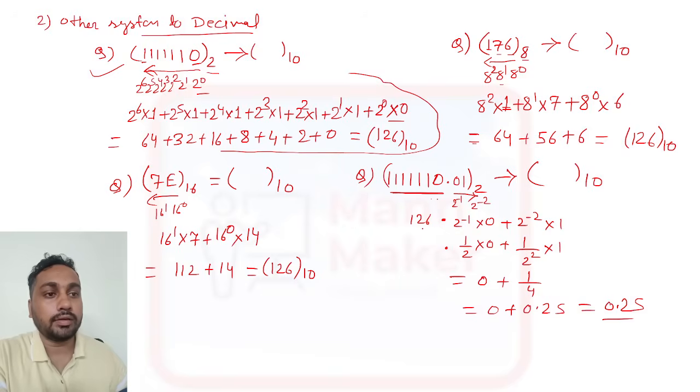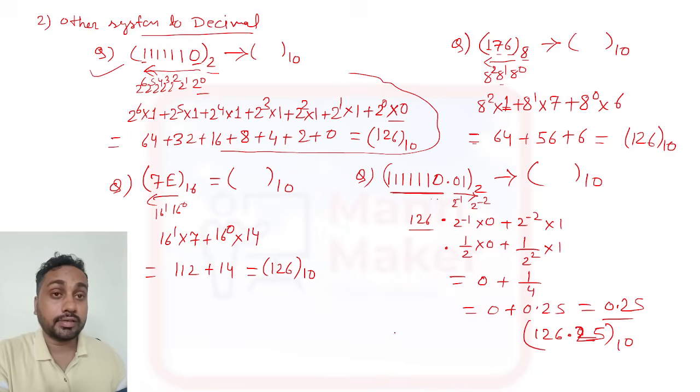Now you need to write both together. So it will be 126.25. You will get this decimal number. So like this you need to do the conversion of decimal to other and other to decimal.